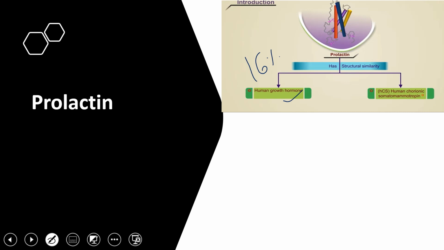The prolactin gene is found on chromosome number 6 and contains roughly 8 kilobases, meaning 8000 base pairs. In contrast, the growth hormone gene is found on chromosome number 17 and is roughly 2.5 kilobases. So prolactin and growth hormone have different genes, with more homology of prolactin with human growth hormone.